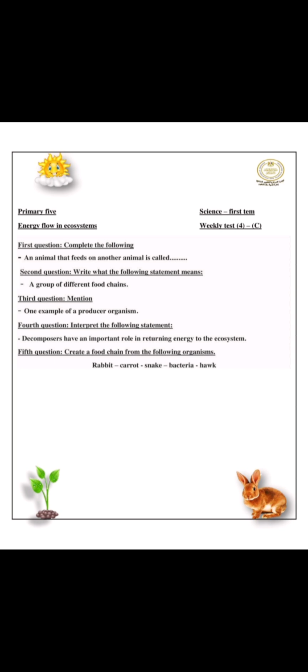Fifth question. Create a food chain from the following organisms: rabbit, carrot, snake, bacteria, hawk. We will start with carrot because it's a producer. Then the carrot will be eaten by the rabbit, then the snake, then the hawk, and the final link will be bacteria. Bacteria is a decomposer.